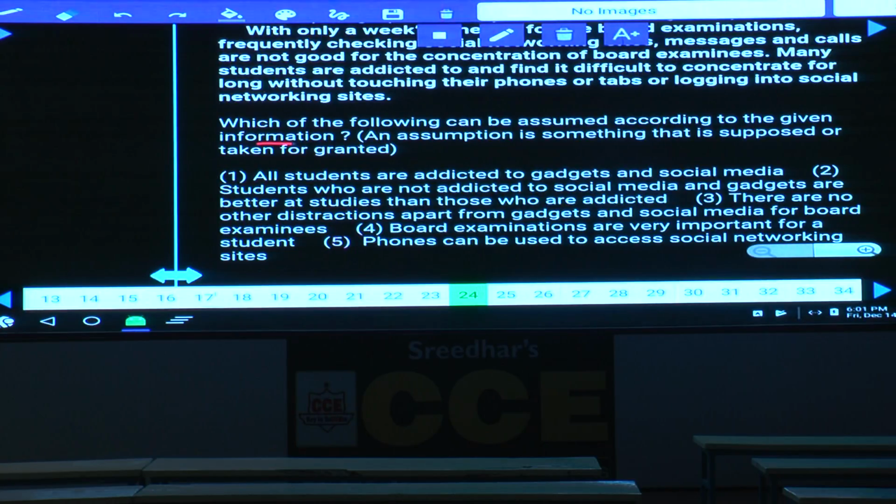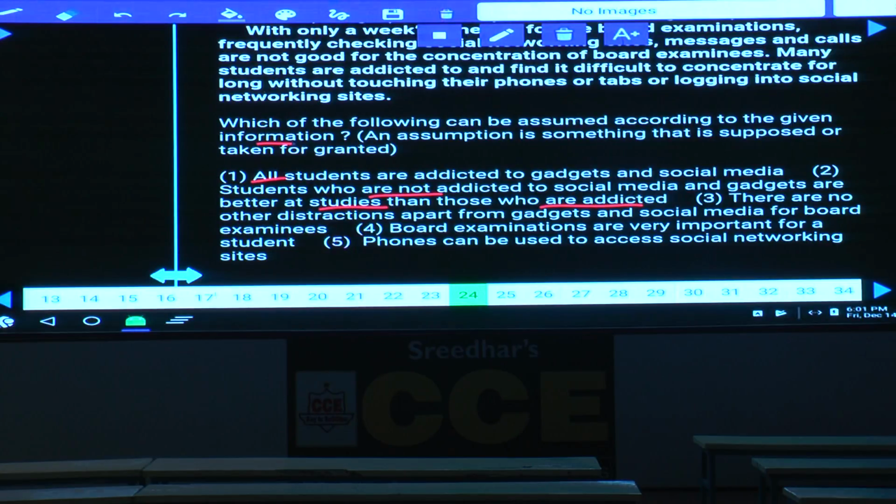Then question number 24, which of the following can be assumed according to the given information? An assumption is something that is supposed or taken for granted, though it is not clearly given. Then all students are addicted, no information about this one, whether all are addicted or only some of them are addicted. And students who are not addicted to social media and gadgets are better at studies than those who are addicted, isn't it? Whether this was the assumption of that person or not. Now this person has made a statement. What is the statement here?